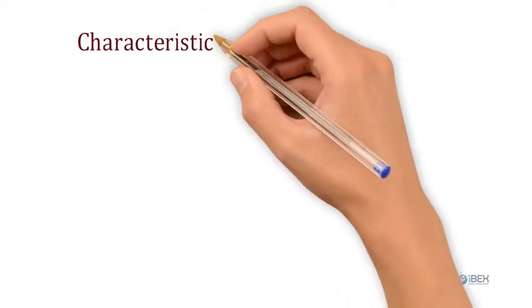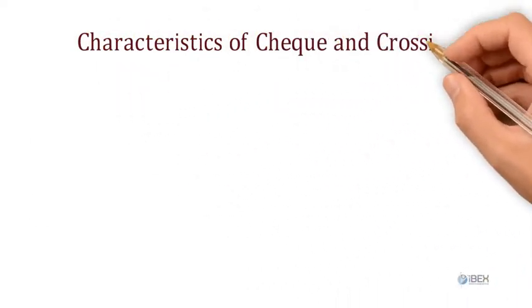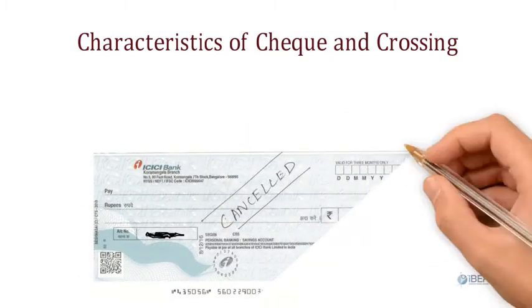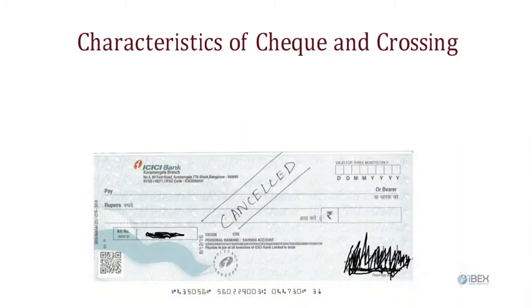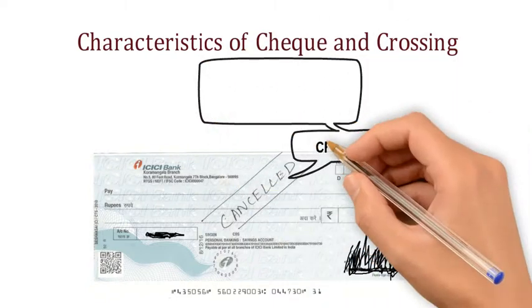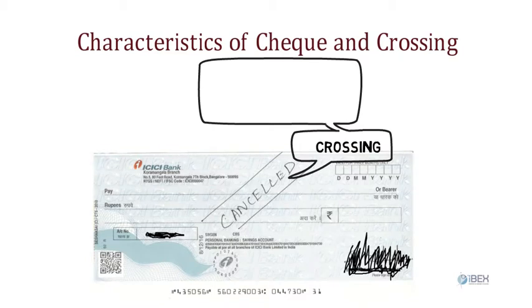Characteristics of check and crossing. Checks are either encashable at the counter or payable through account. The directions to make payment through the account are given by drawing two parallel lines on the face of the check. The drawing of these lines is called crossing. The payment of a crossed check cannot be made in cash.